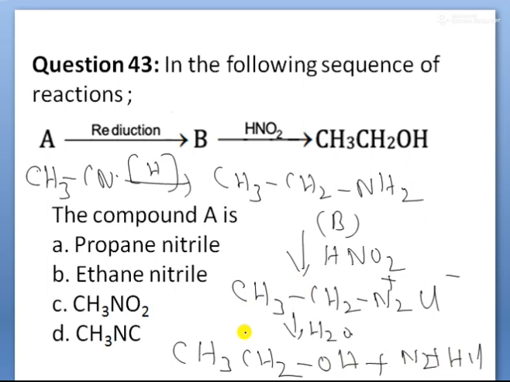So ethanol as the final compound is given by which compound, children? CH3CN, methyl cyanide, that is the common name, children. As per IUPAC system, this name is called ethane nitrile. That is option B is correct.